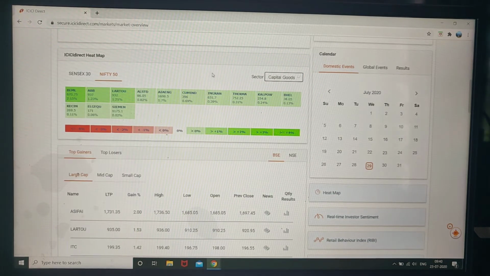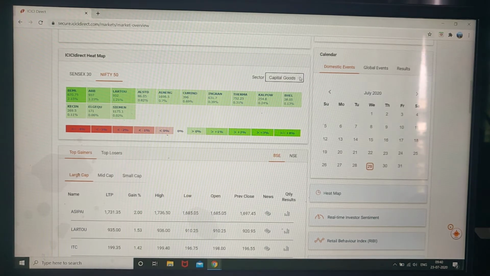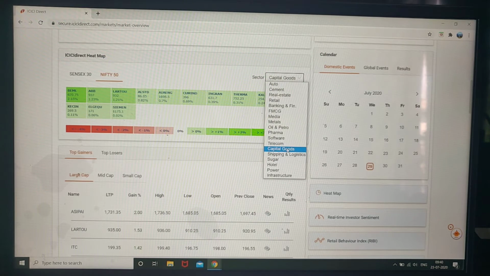Then capital goods, the companies that make big equipment, like BEML, which makes earth moving equipment and trucks. Also ABB, Siemens, big power companies, KEC International, cable manufacturing, and Thermax. All these are capital goods companies, mainly in B2B business.